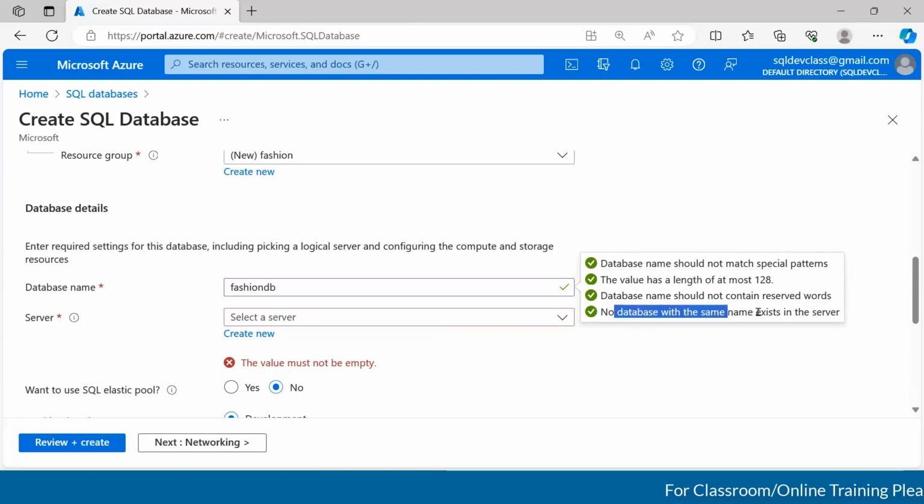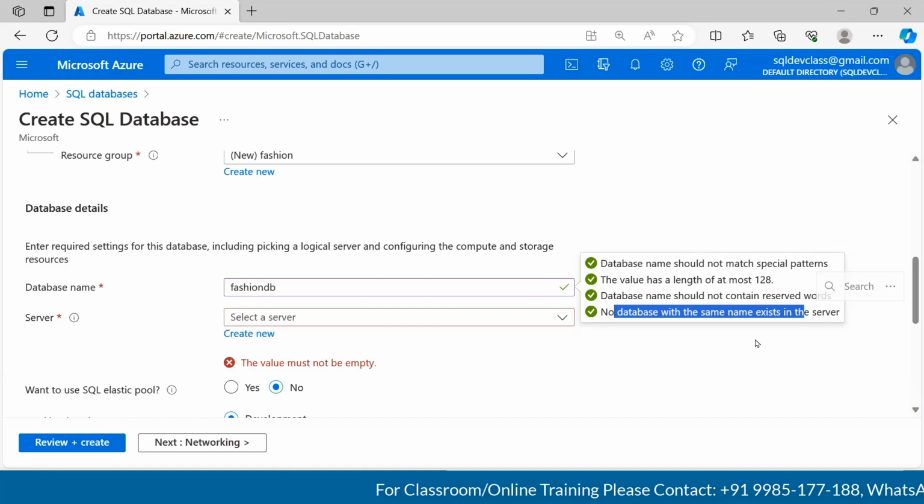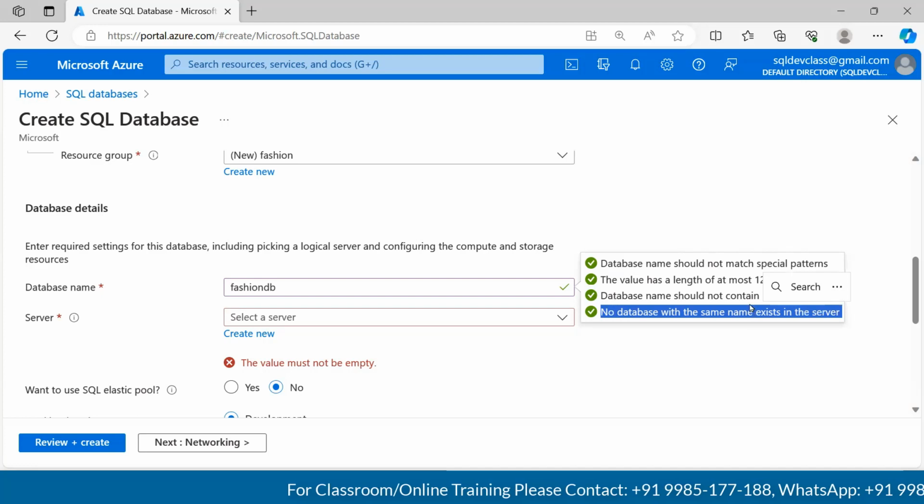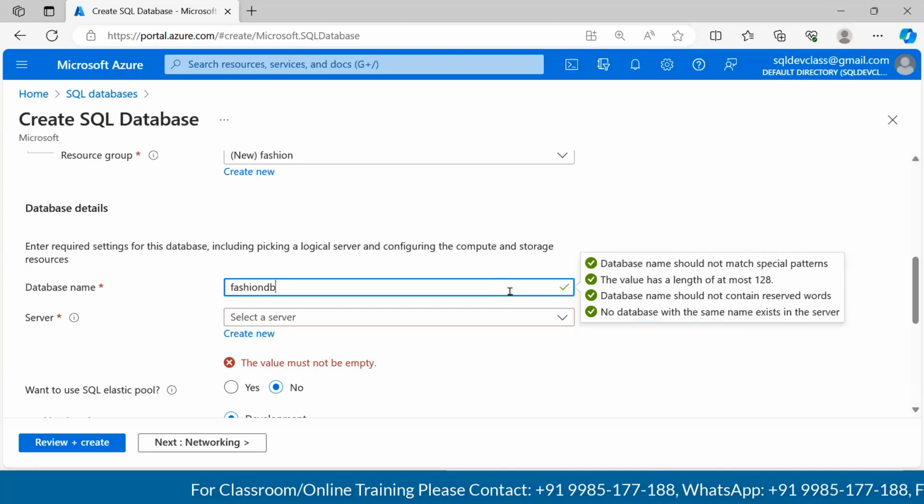And at the same time, you cannot have 2 databases with the same name under a given particular server. So when it comes to the last point, guys, no server in the world will accept 2 databases with the same name. It's not at all possible. We also have such a validation on Azure as well. So now we have passed all these 4 validations, and our database is going to be fashion DB.